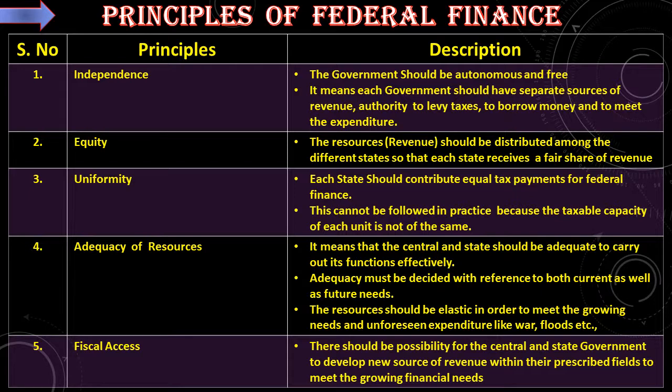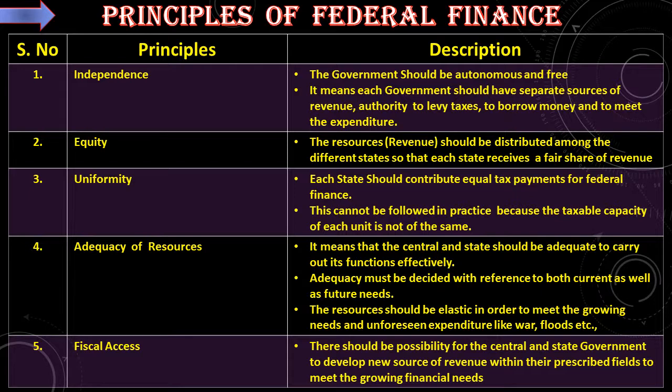It means each government should have separate sources of revenue, authority to levy taxes, to borrow money and to meet the expenditure. The government should be free enough for what? To have separate sources of revenue, authority to levy taxes, to borrow money and to meet the expenditure.